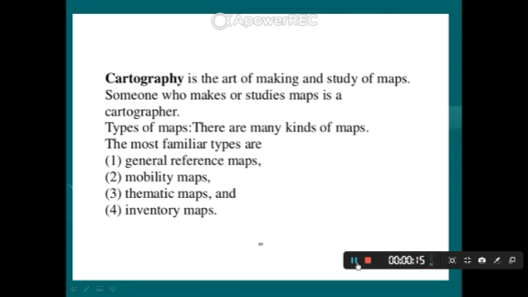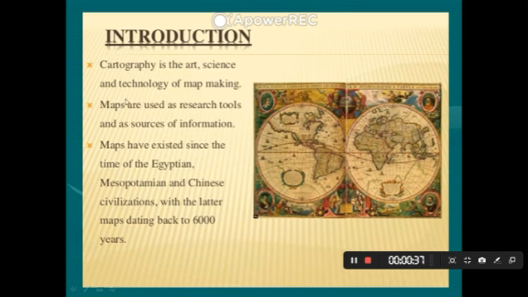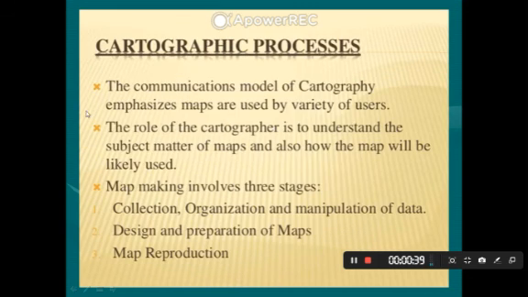So, various kinds of maps. There are mainly three types of maps: the physical map, which denotes the physical features, the political map, which denotes the state boundaries, and the thematic or topographic map, which denotes the climate condition, pressure condition, and temperature condition. So these are the three maps, and we already discussed the cartographer.